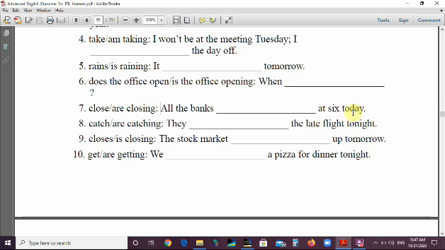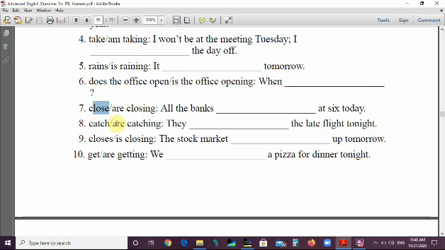All the banks close at 6 today. All the banks close because banks have their hours from 9 to 5, from 10 to 6 and so on. So it's a schedule or it's a timetable or it's a fixed time.